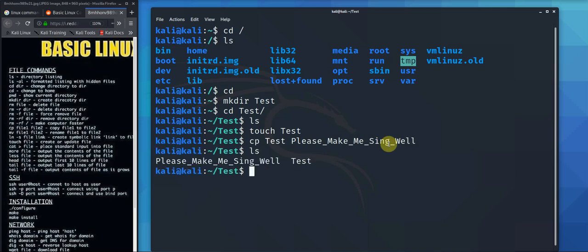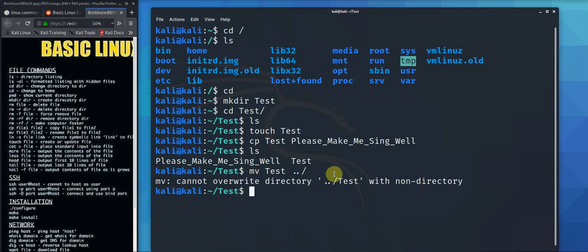There you go, boom, please make me sing well. Move, there you go. So move has a couple of functions, or ways you can use it, I should say. If I want to cut, for instance, it's essentially the same as cut. So if I want to cut test into a directory above myself, that means move this file from test into the folder above me.